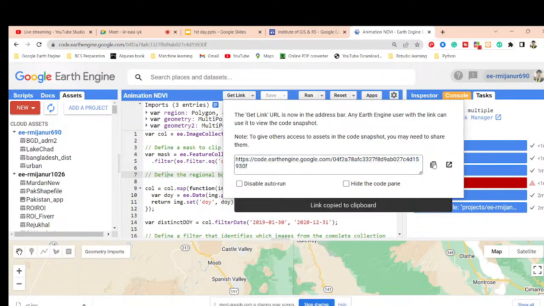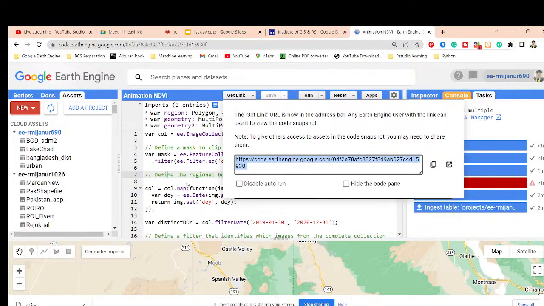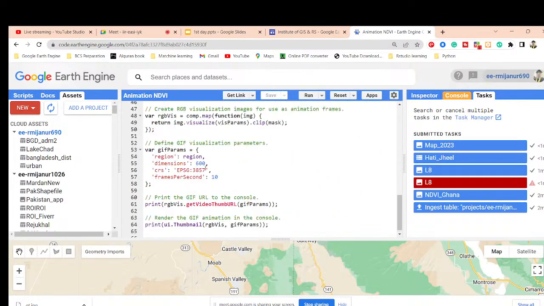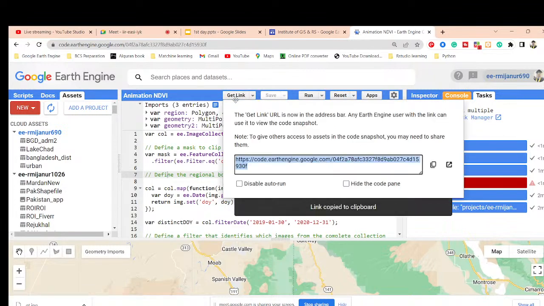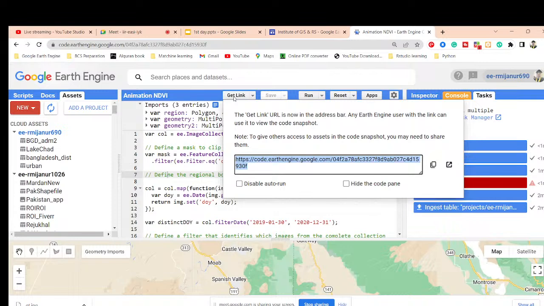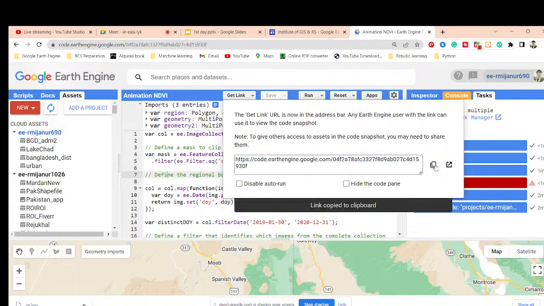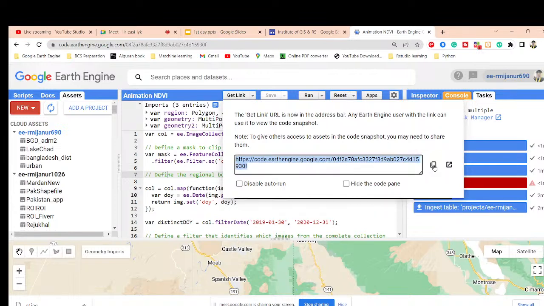Click the copy link button, simply copy and send this code. Then you can also access this code and use it in your code editor. The Get Link button is mainly for sharing your script. Suppose you face any problem with your code, then you can simply copy the code link and send it to me. Then I can easily open the code and try to find out the solution.